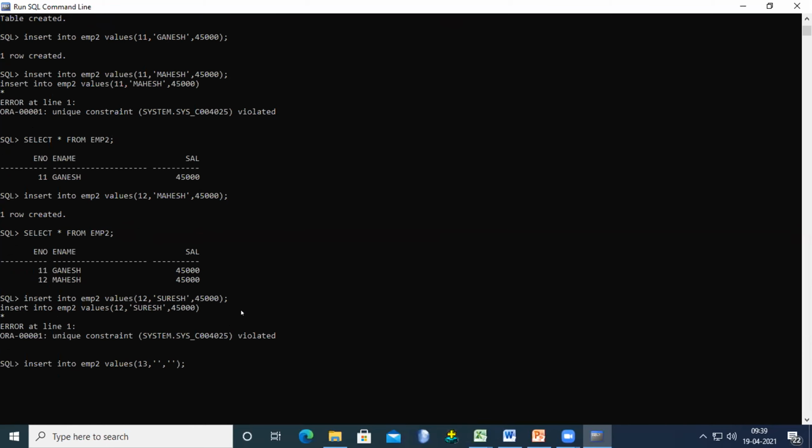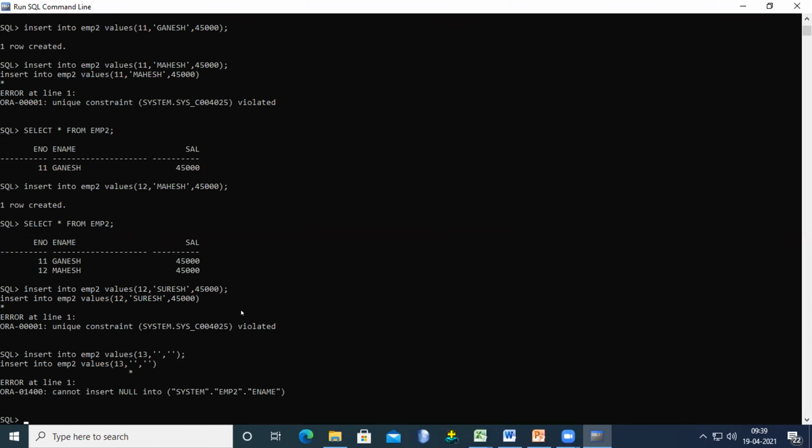The error says: cannot insert null into system.emp2.ename. Here system means the username, emp2 is the table name, and ename is the field name. So we are not able to insert a null value, and that row is not entered. In this way, we restrict null values in the table.